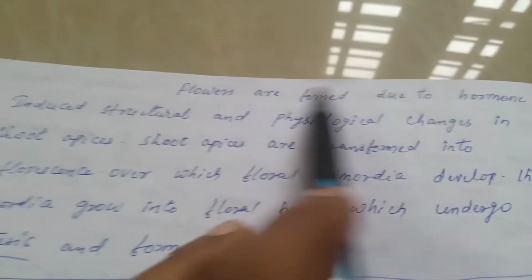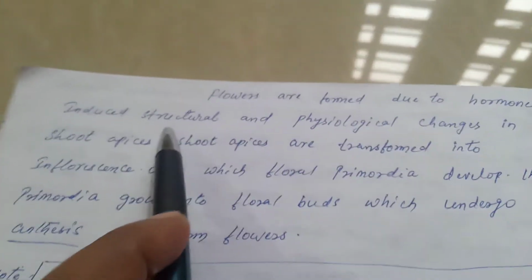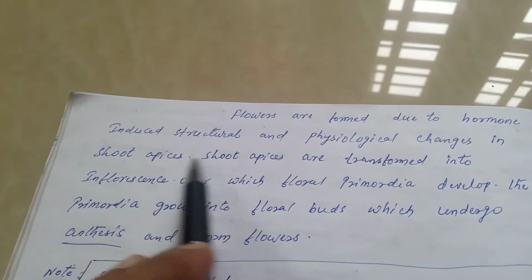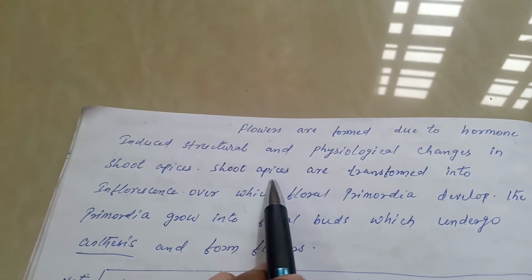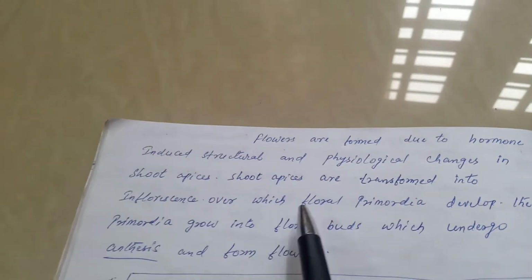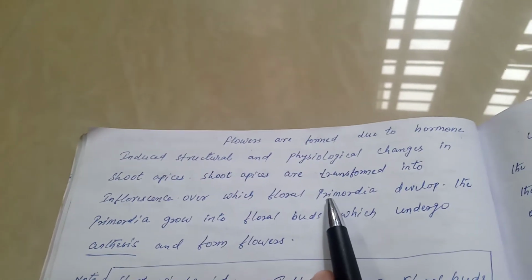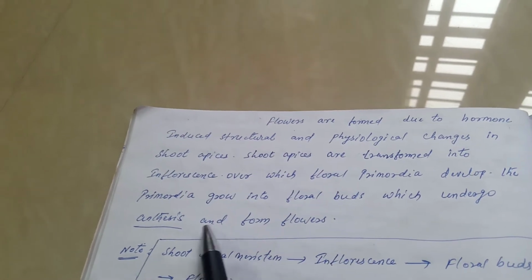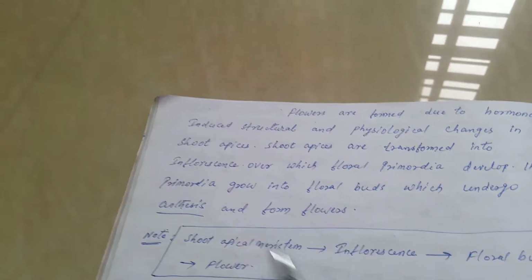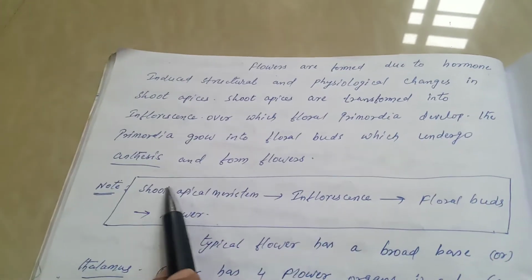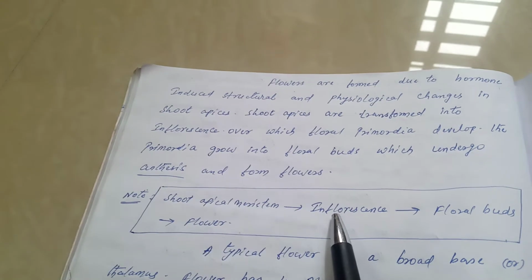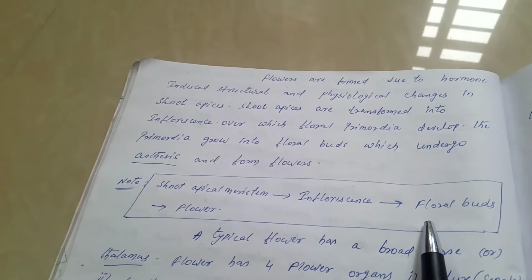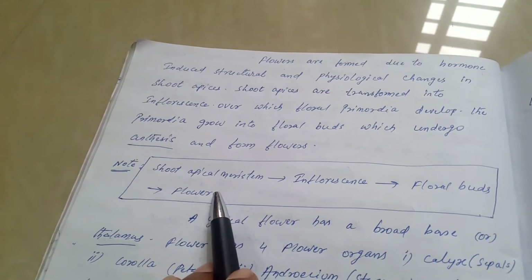So flowers are formed due to hormone induced structural and physiological changes in shoot apices. The shoot apices are transformed into inflorescence, during which floral primordia develop. The primordia grow into floral buds which undergo anthesis to form flowers. Anthesis means opening of flower. So simply, the shoot apical meristem transforms into inflorescence, then inflorescence is modified into floral buds, either axillary bud or terminal bud. Then axillary buds or terminal buds are modified into flower. So flower is a modified shoot.